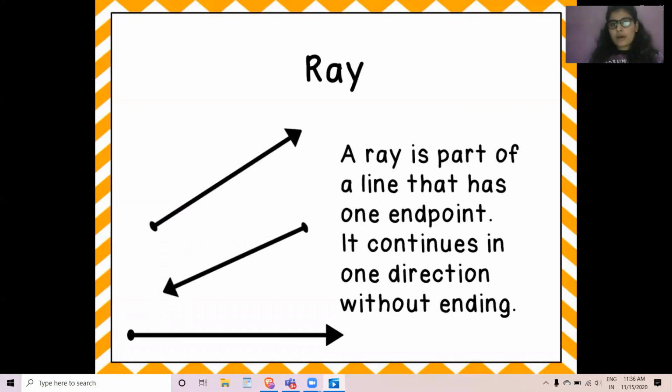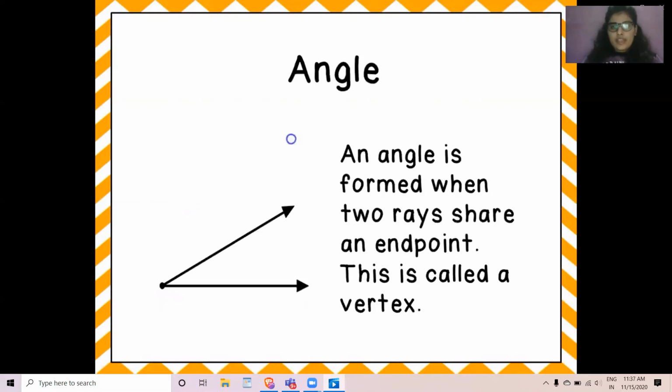Now let's talk about ray. Next we have ray. So a ray is a part of a line that has one endpoint and it continues in one direction without ending. So can you see? This is the beginning point, and there is an arrow which shows that it continues.